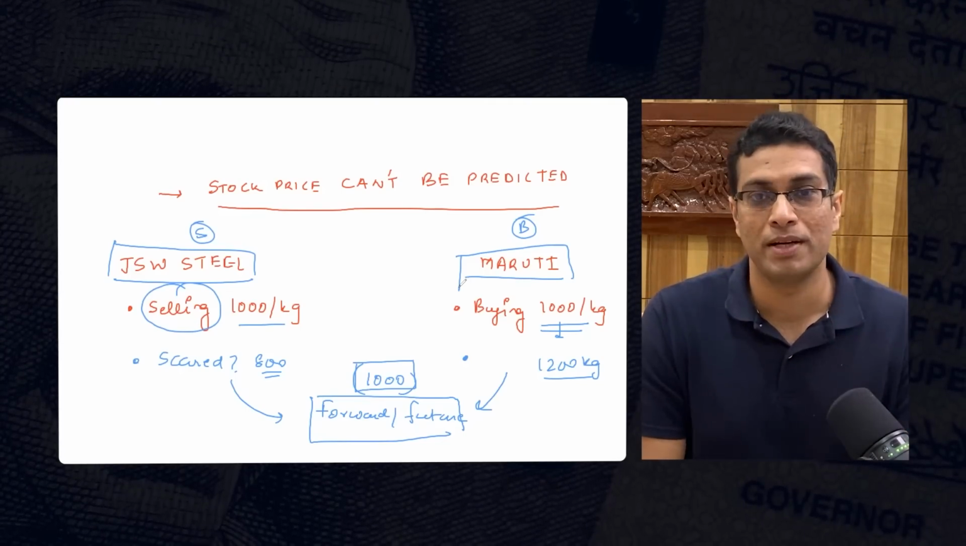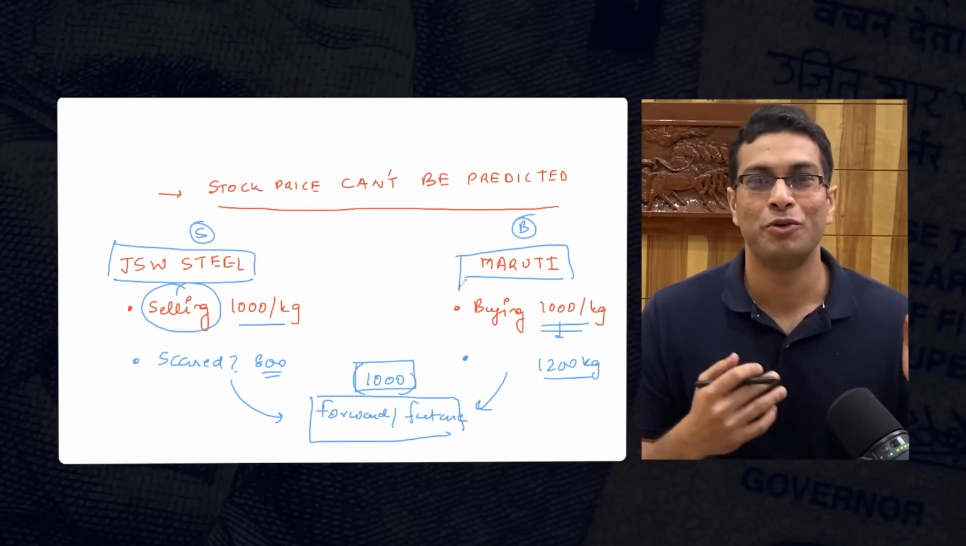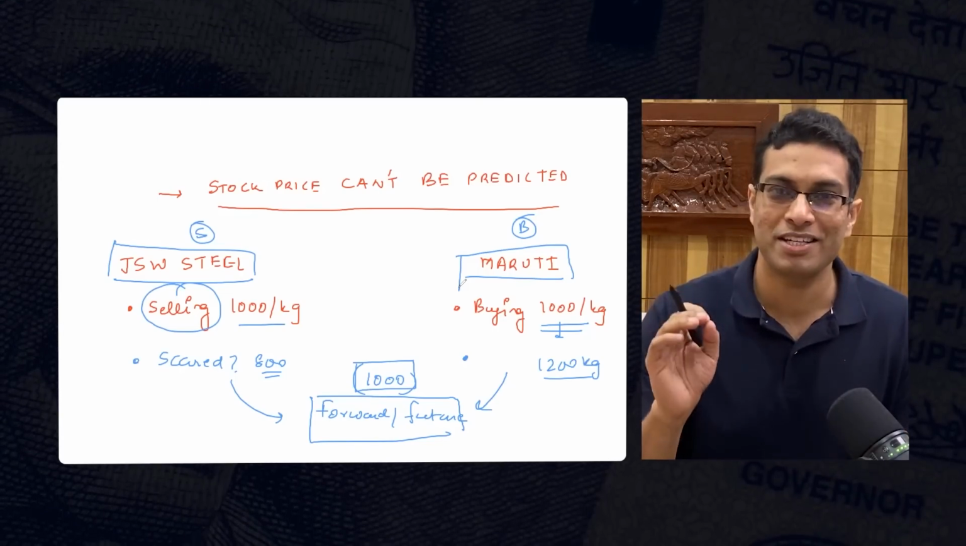And this is a hedging instrument. That is the reason why I also say that I trade in futures and options to hedge my portfolio, not to bet on stock prices. Stock price prediction, no one can do.